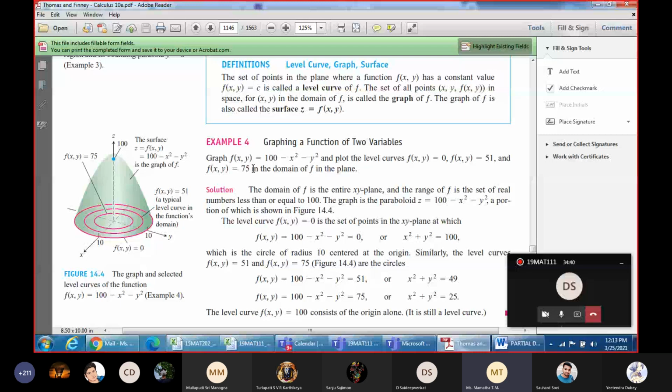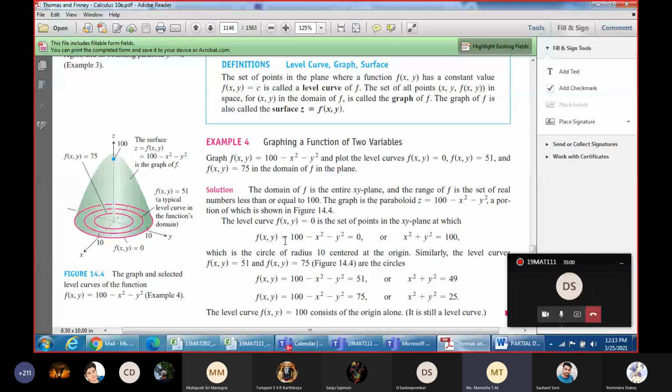Suppose you have a function f of x comma y defined by 100 minus x square minus y square. Now this function takes a constant value; we say f of x y is 0.